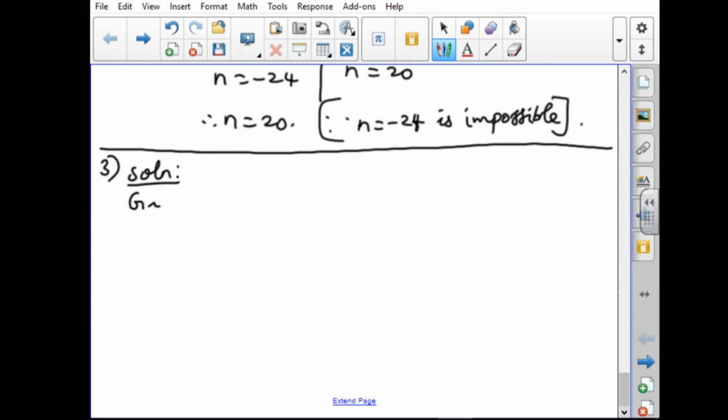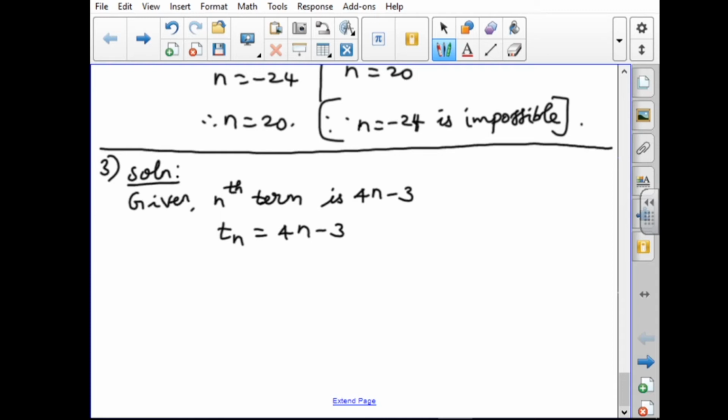Given: nth term is 4n minus 3. Nth term means we have to write Tn. Tn equal to 4n minus 3. That is only what is given. We have to find S28.